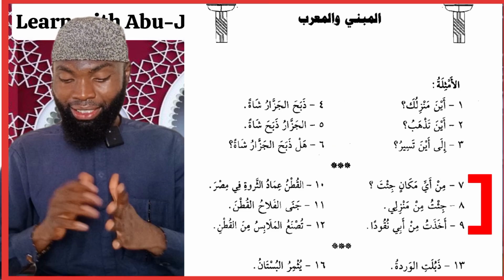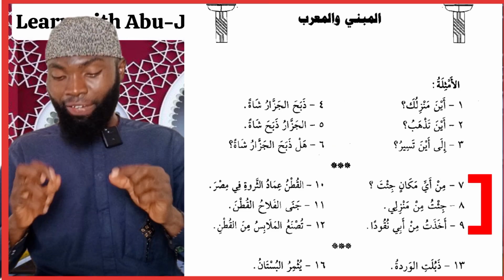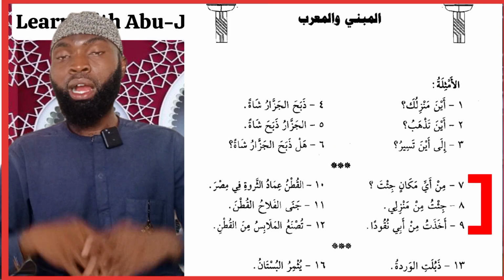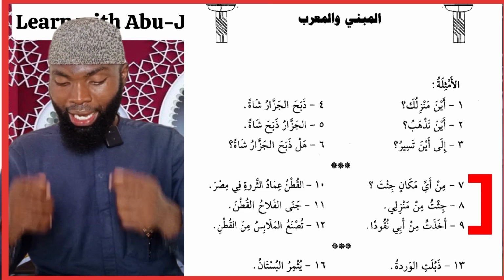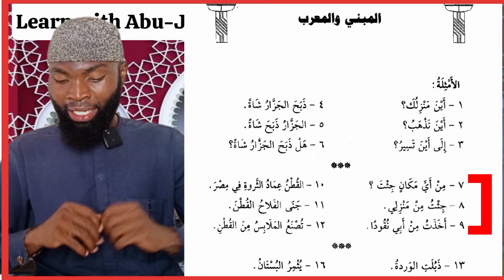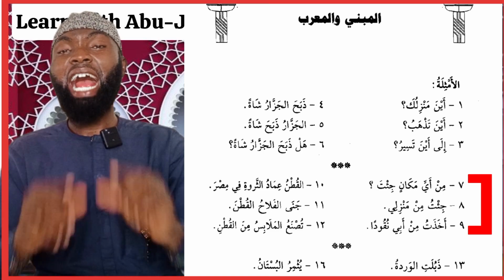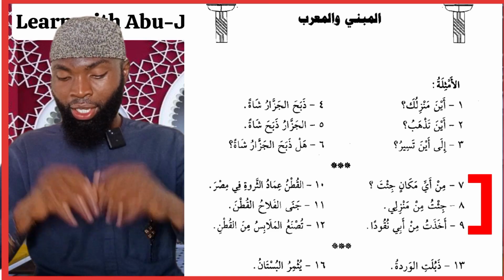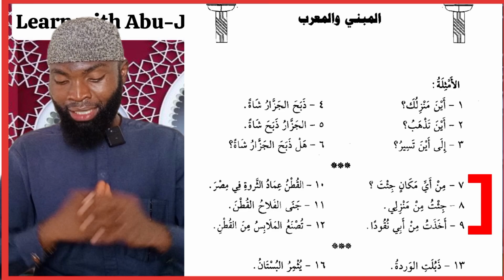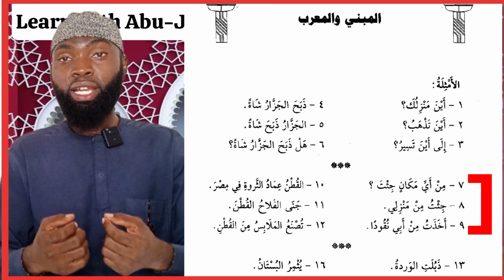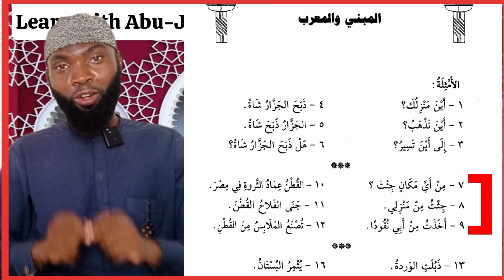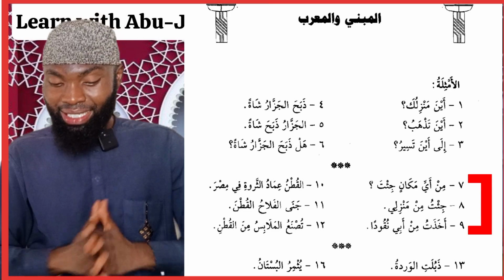Good. Now this third column we have number 7, min ayyi makanin ji'ta. From where did you come? Where did you come from? So min ayyi makani, min is also coming here. Number 8 we have ji'tu min manzili, I came from my house. Min is also appearing. And number 9 we have akhadtu min abi nuqudan, I took money from my father. So min is also coming, and min is indeclinable, that's why it is consistent.